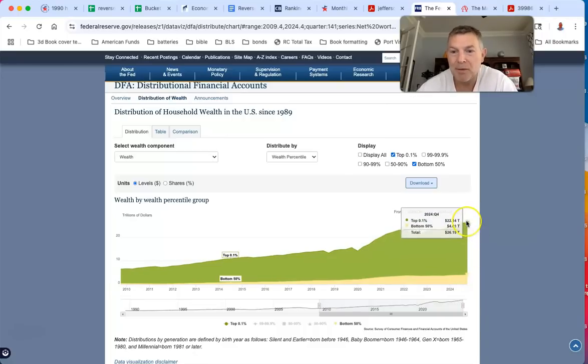But look at that, though. The top 0.1%, I think it's only like 3,000 families or something like that. I don't know, maybe it's a little bit more than that. 22 trillion. The bottom 50%, 4 trillion. I find that interesting. All right, so let's keep going.